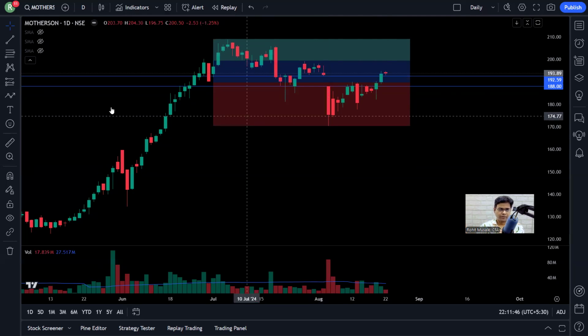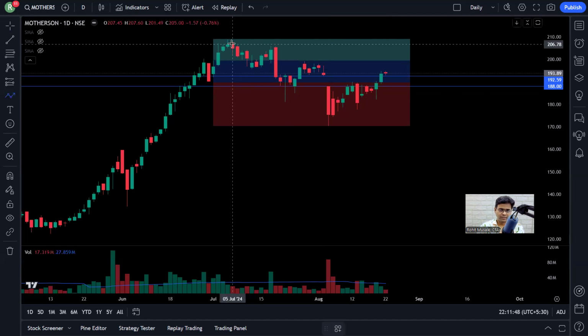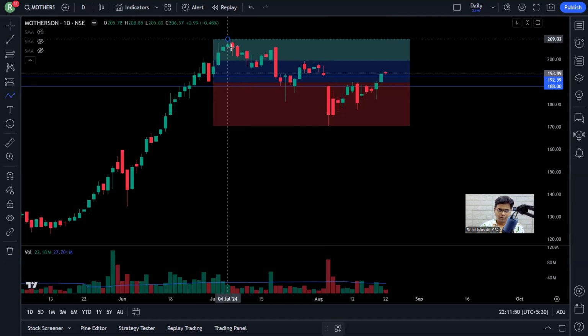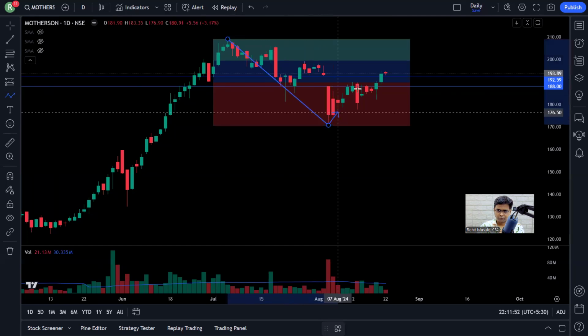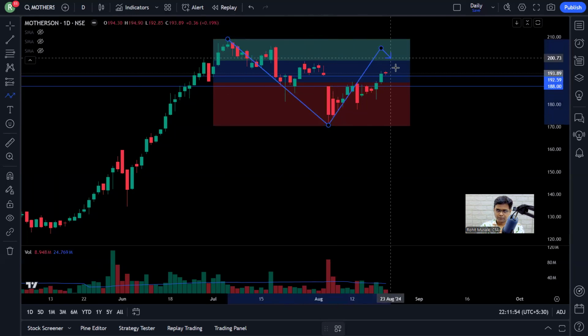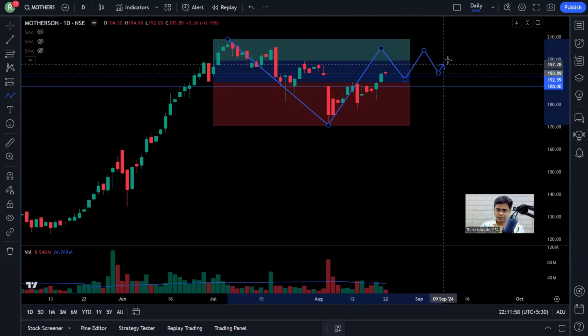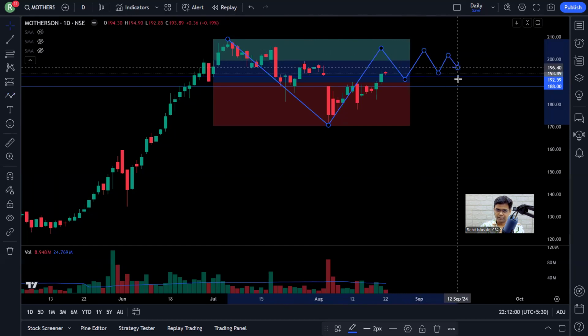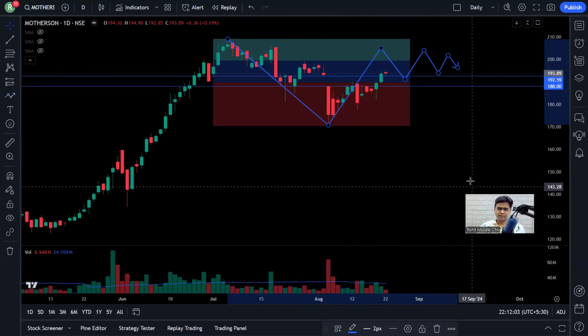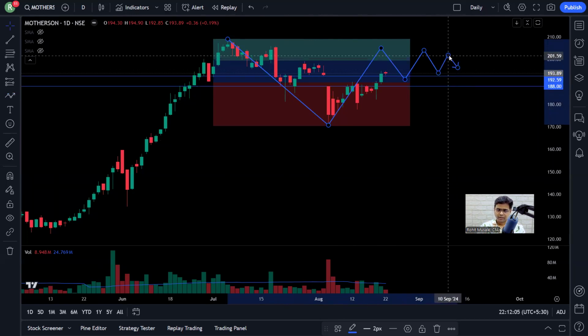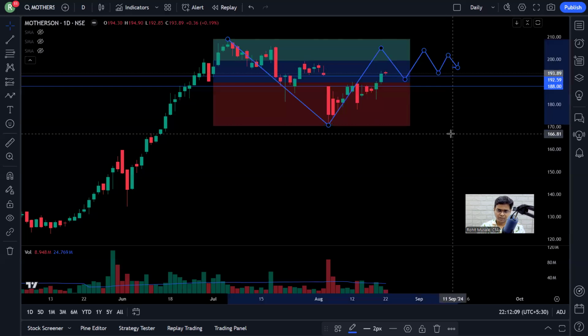So if I have to draw what I'm visualizing here, see, I want point one, point two, point three, point four, point five, point six, point seven, point eight. This is the kind of price action that I want to see so that I can take my position at point number 7. Okay.